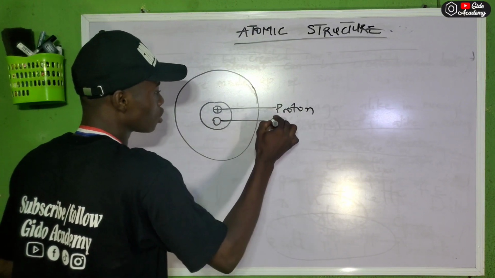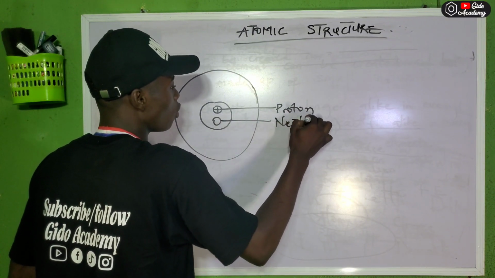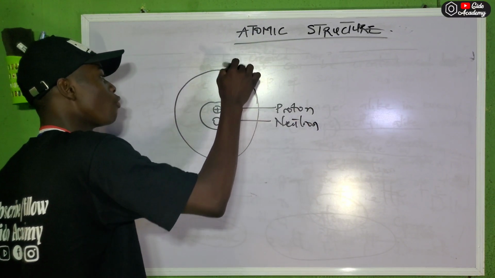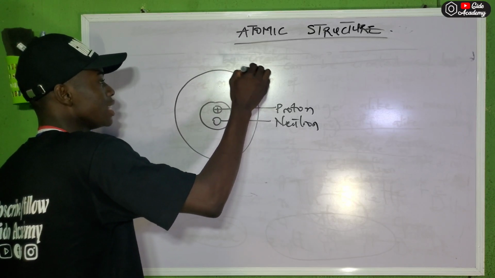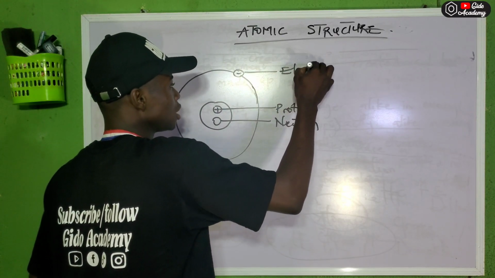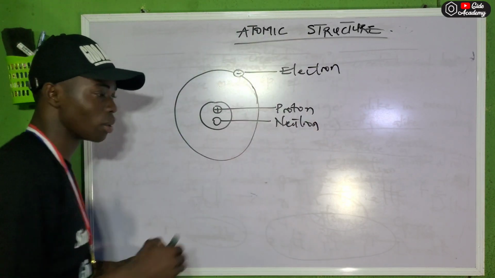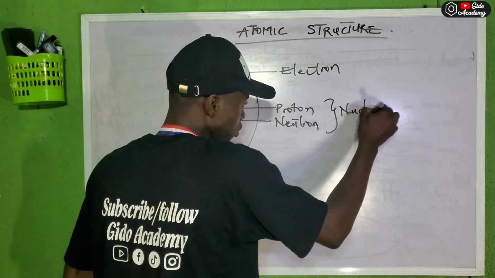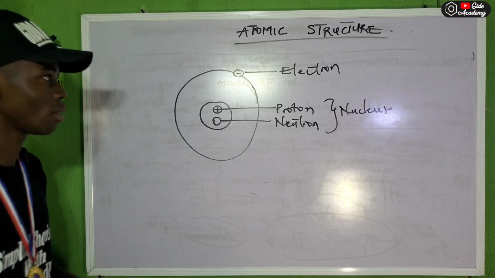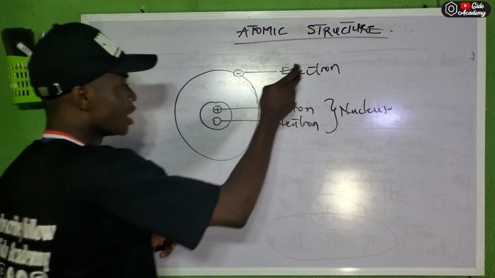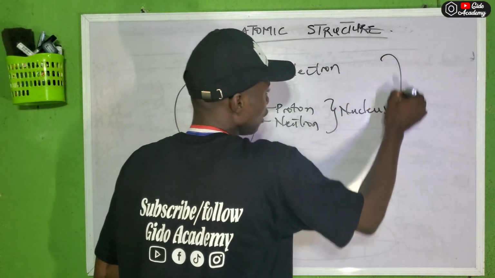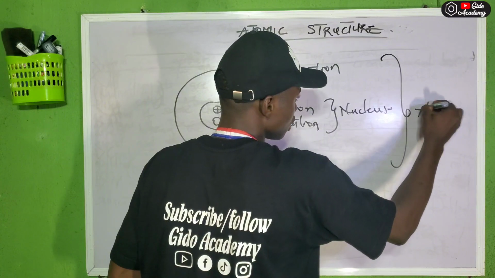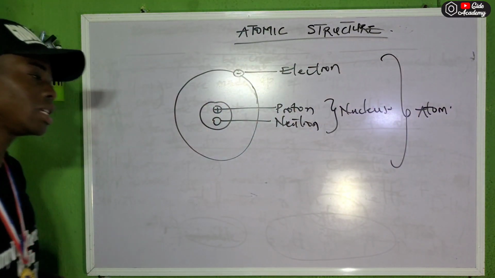The one that is not is called the neutron. There is another particle that revolves around the nucleus and has a negative charge. It is called the electron. Please take note of this. The proton and the neutron are found in the nucleus. The electron and the nucleus are found in the atom. Please take note.